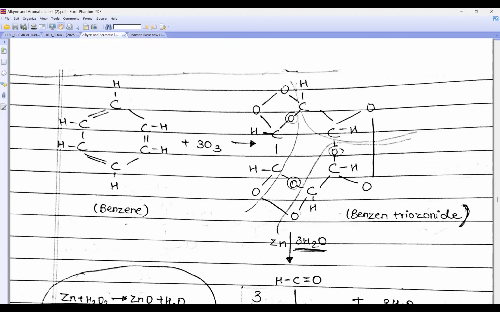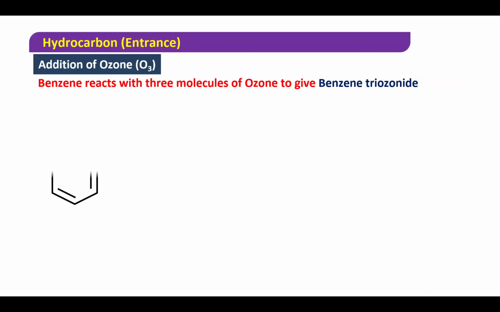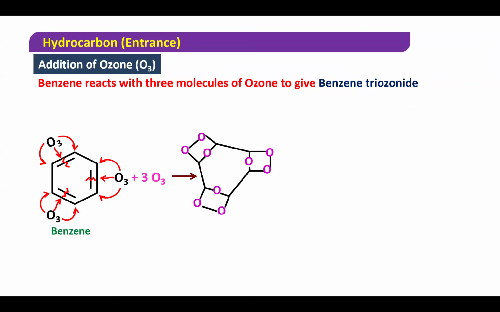Then this is something new for you, that is ozonolysis. Ozonolysis means in the first step we will add ozone. We'll first add what, beta? Ozone. And in the second step we add water to break it. So lysis. So that is known as ozonolysis. Now these three oxygens, we have taken ozone. This is, beta, your ozone. So if I take this ozone and write it here, at three places wherever there is a double bond, ozone will go, and you will get this benzene triozonide. Three like this you will get, beta.